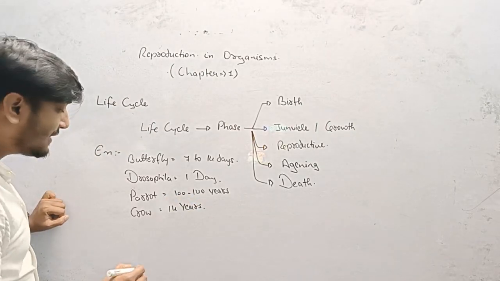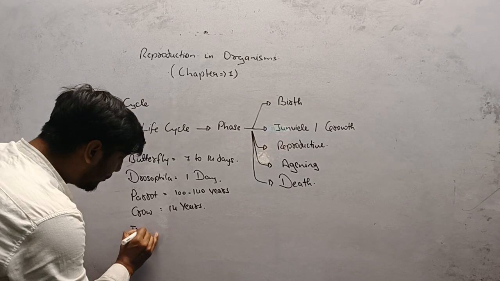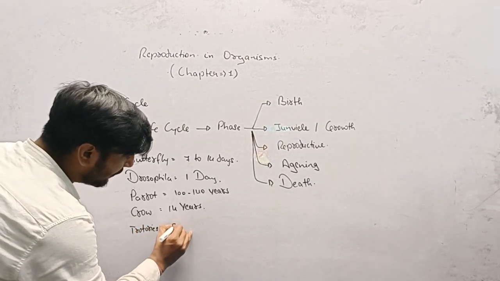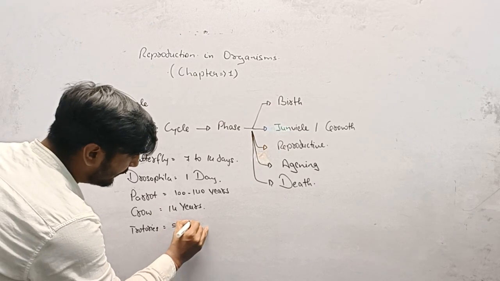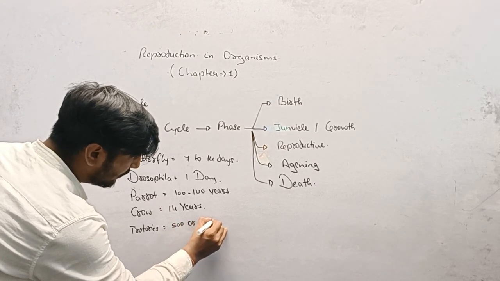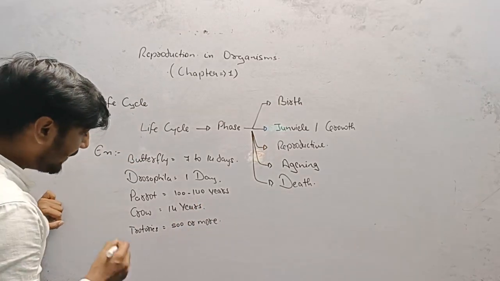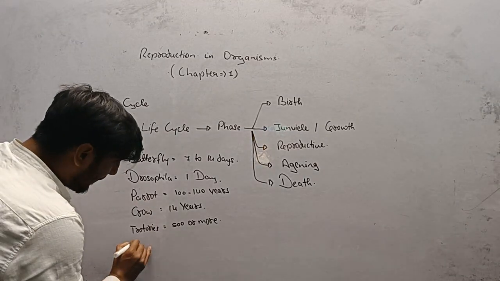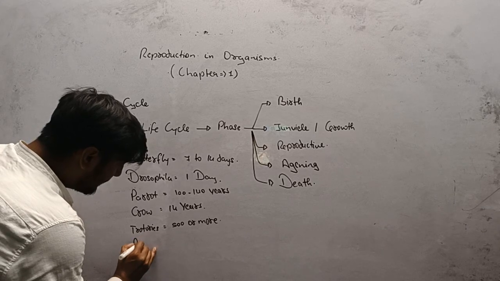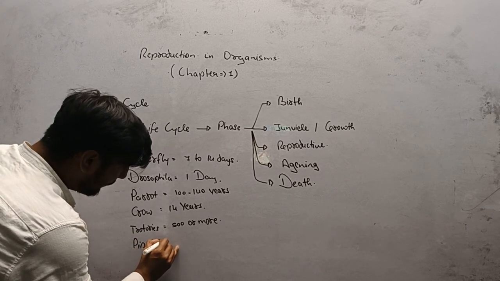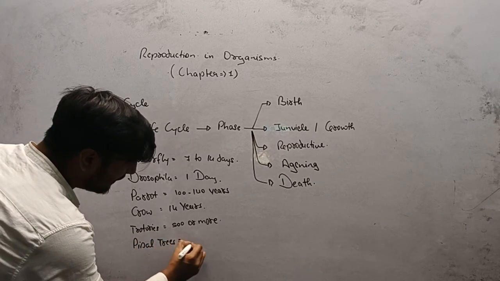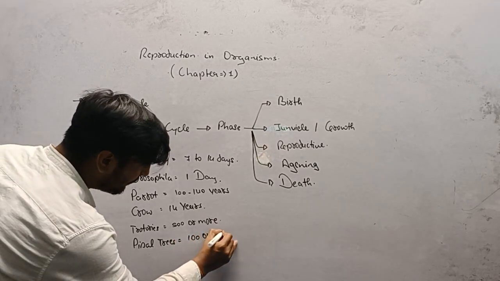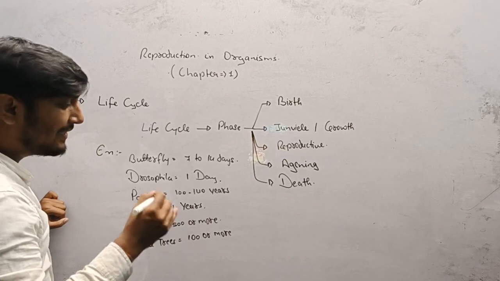The life cycle of a tortoise is 500 years, 500 or more, right? The life cycle of a peepal tree is said to be more than 100 years.